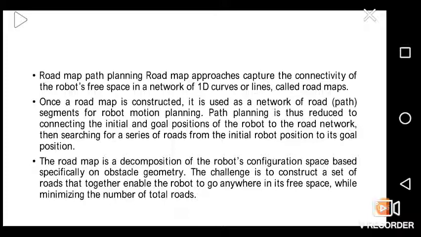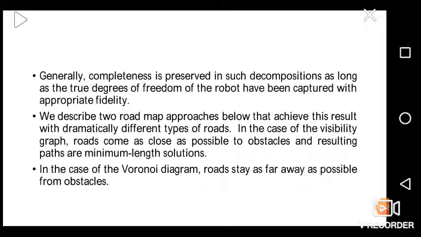The road map is a decomposition of a robot's configuration space based specifically on obstacle geometry. The challenge is to construct a set of roads that together enable the robot to go anywhere in the free space while minimizing the number of total roads.